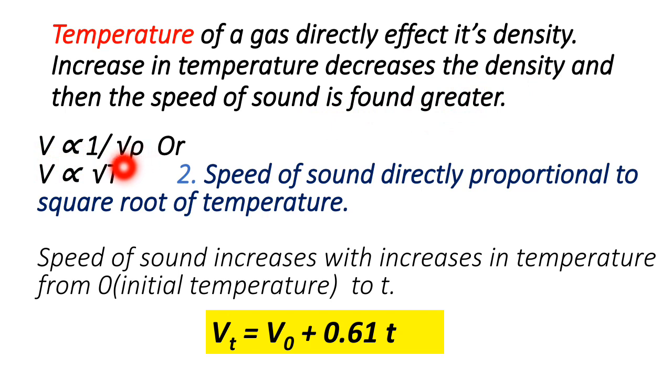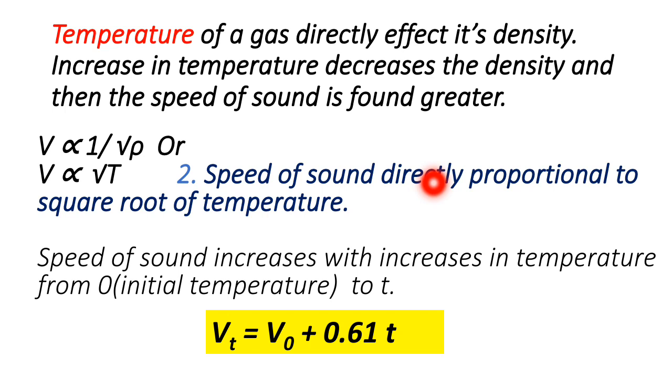So we can say that V is directly proportional to the square root of temperature, as temperature and density are inversely proportional. This is the second factor on which the speed of sound depends: the speed of sound is directly proportional to the square root of the temperature of the gas.